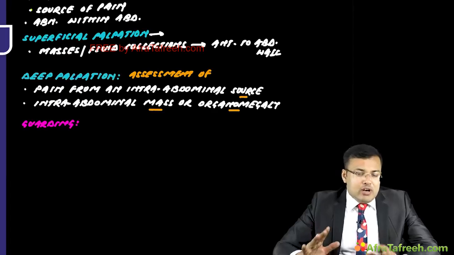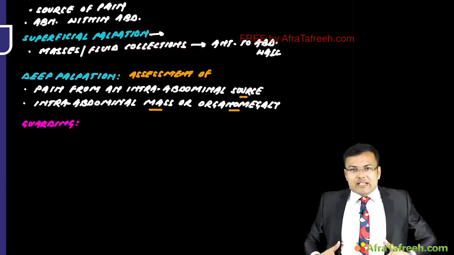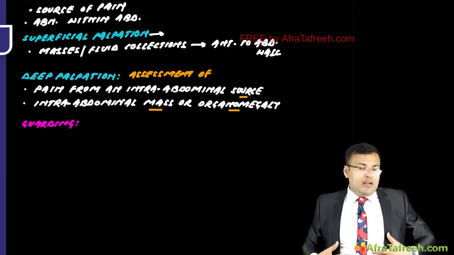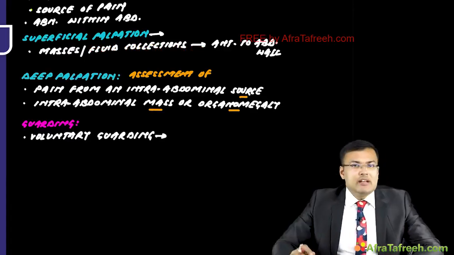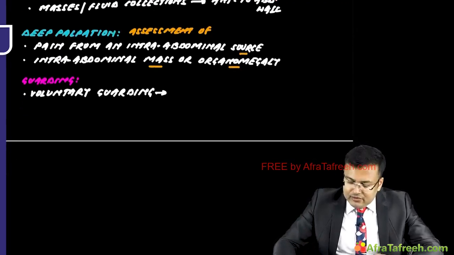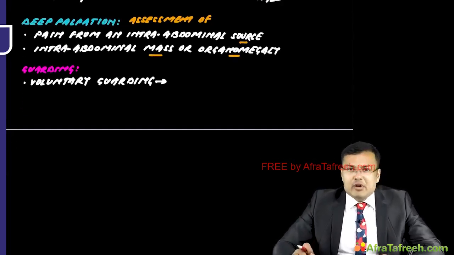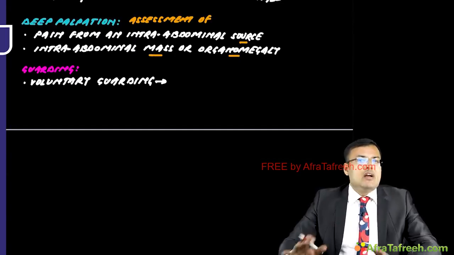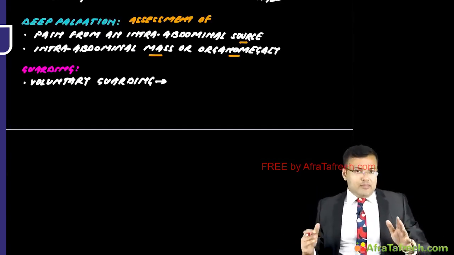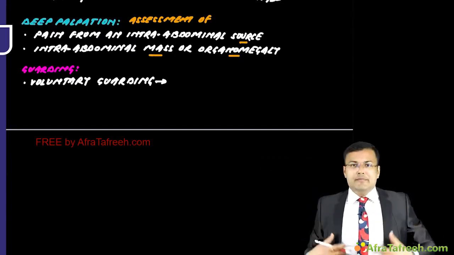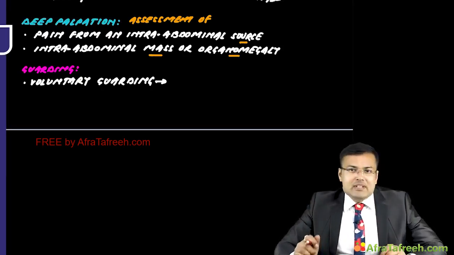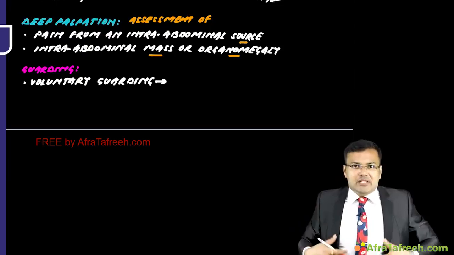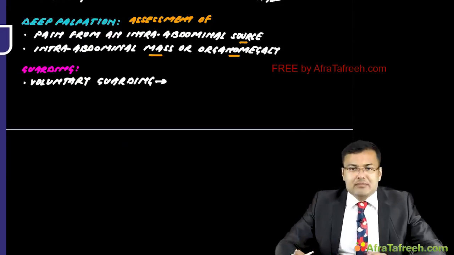But what is voluntary guarding? Whenever the patient anticipates painful stimuli, they tense their abdominal wall muscles. So how to prevent this? We ask the patient to lie supine, bend the legs and take deep breaths. If the patient is bending the legs, the lower abdominal muscles are relaxed. And whenever the patient is taking deep breaths, the upper abdominal muscles are relaxed.